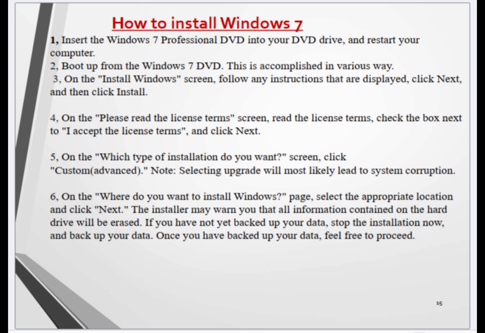6. On the Where do you want to install Windows page, select the appropriate location and click Next. The installer may warn you that all information contained on the hard drive will be erased. If you have not yet backed up your data, stop the installation now, and back up your data. Once you have backed up your data, feel free to proceed.